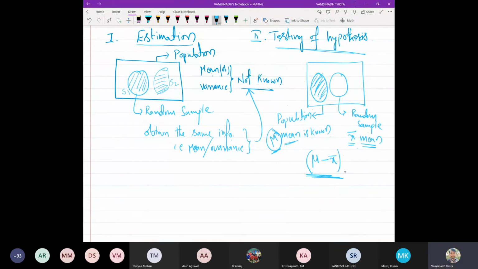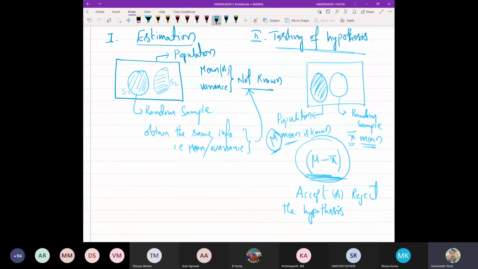Based on that, that is what we will decide here: accepting or rejecting. Accept or reject the hypothesis based on some process, right?